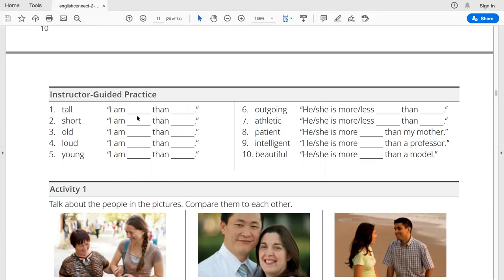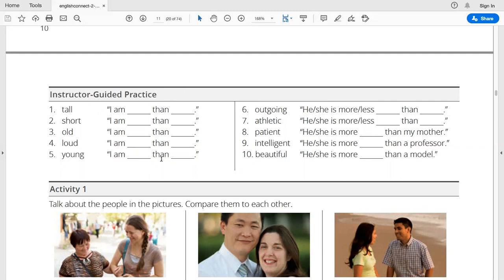I am taller than my sister, for example, or I am shorter than my brother. I am older than my brother. I am louder than my mom. And things like that. And you continue and fill out the rest of the exercises.